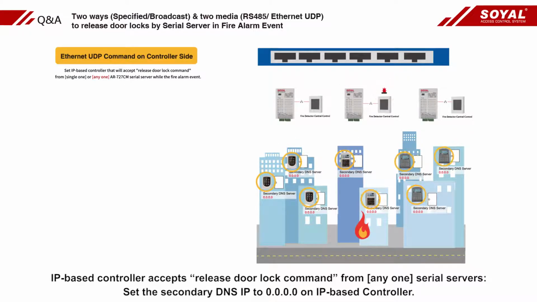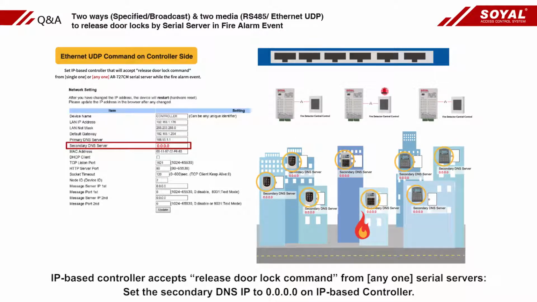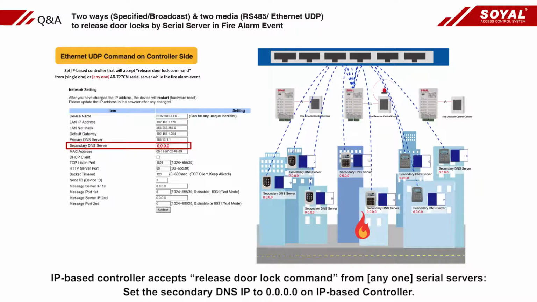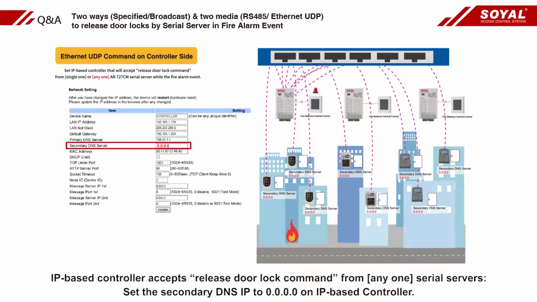The IP-based controller expects the release door lock command from any one serial server. Set the secondary DNS IP to 0 on the IP-based controller.